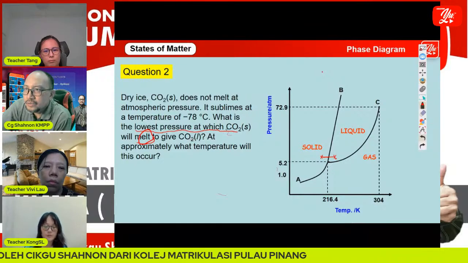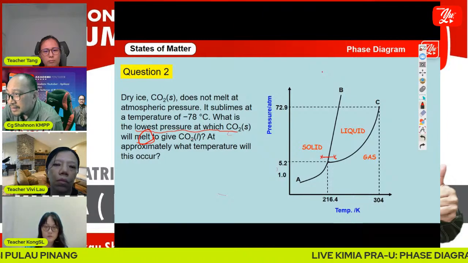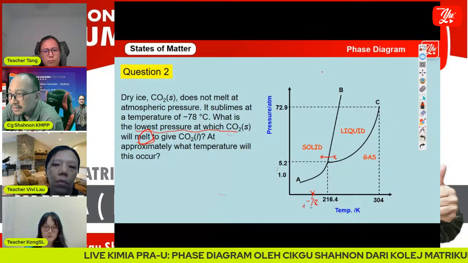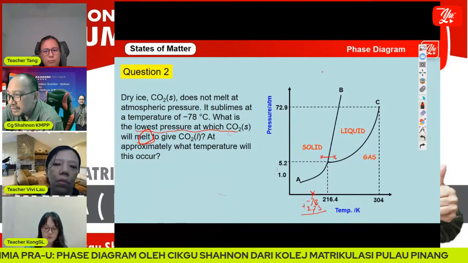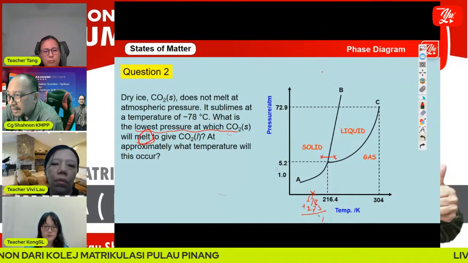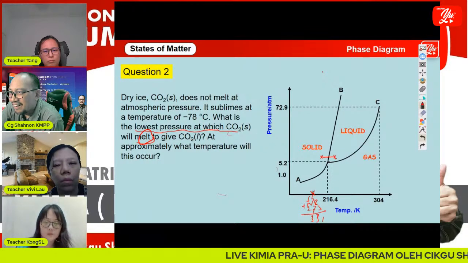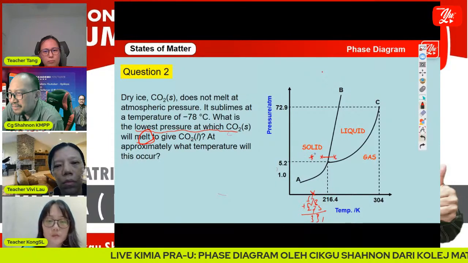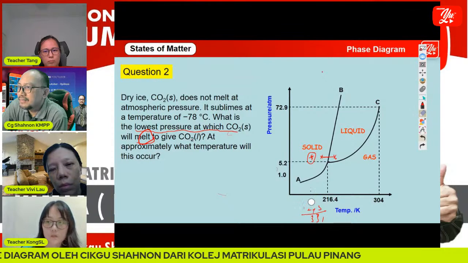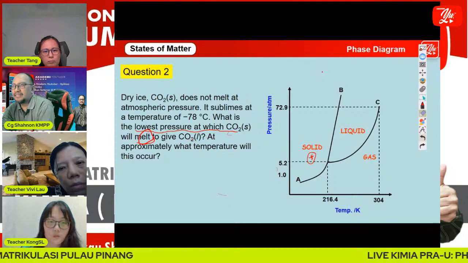The temperature is -78 degrees Celsius, which is -78 plus 273, so about 195 K, around here on the diagram. So the answer: what is the lowest pressure?